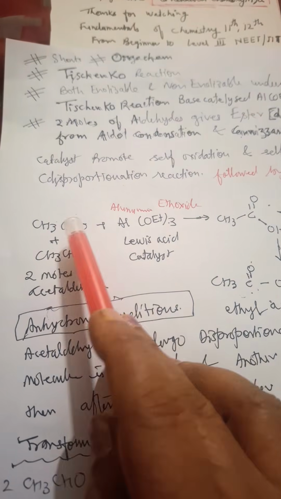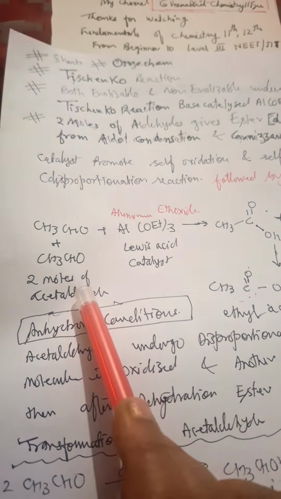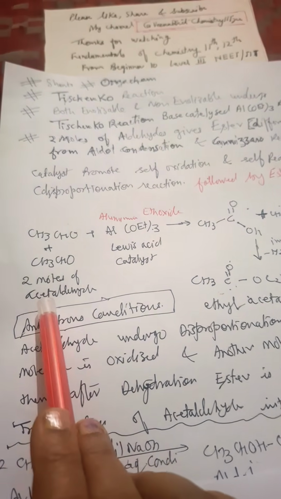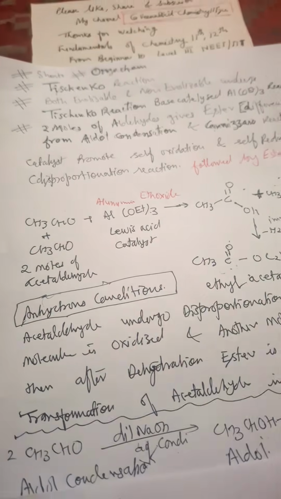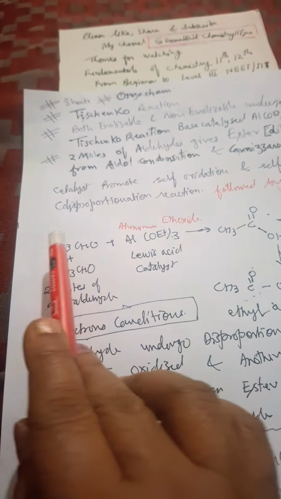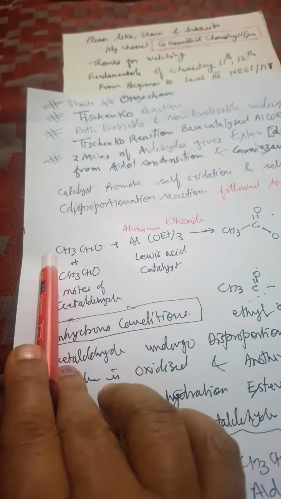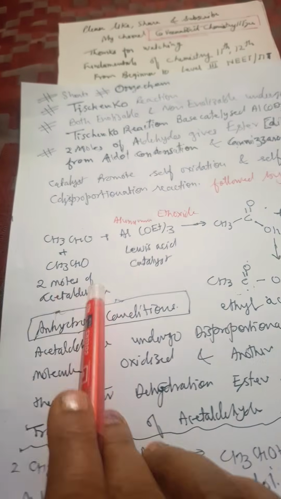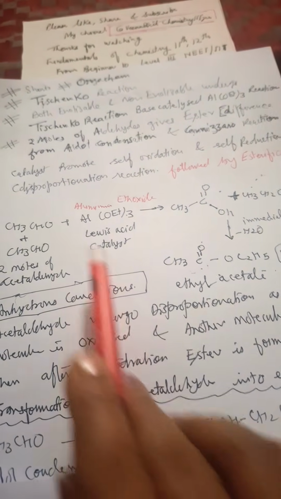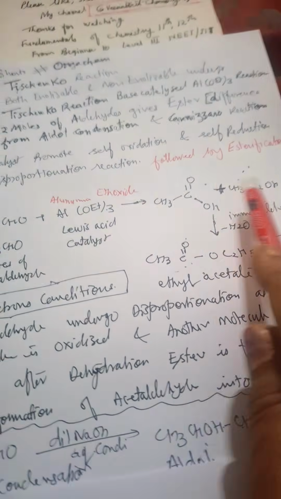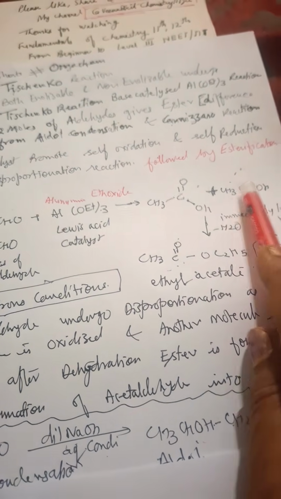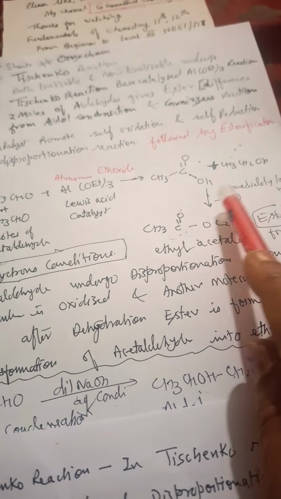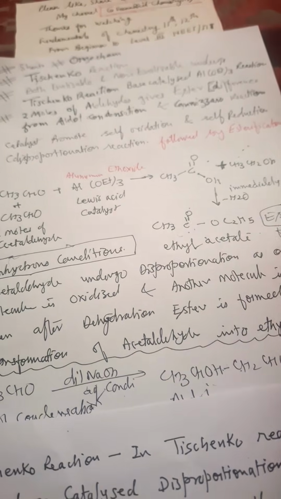So what will happen when we take 2 moles of aldehyde? This is acetaldehyde, which has alpha hydrogen, so it will undergo a disproportionation reaction. How is it possible? Because this catalyst will promote oxidation and reduction of the acetaldehyde molecules. Anhydrous conditions will be required. First, one molecule is oxidized to acetic acid and another molecule is reduced to ethanol, and then immediately they will lose water and an ester will be formed.